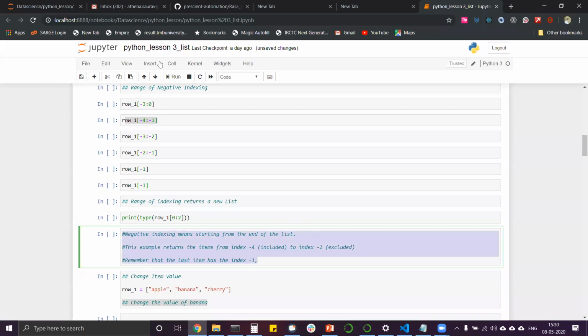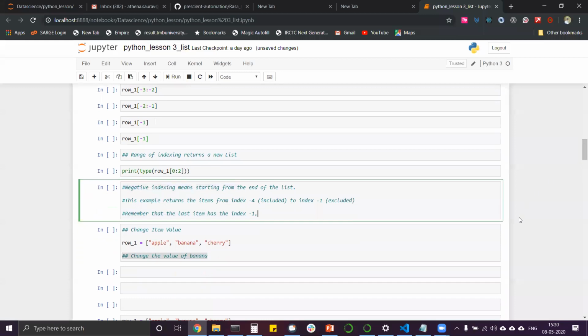I've already put these in the saved Jupyter notebooks. These comments I haven't changed, so you will get that already. Now let's start a new concept. How can we change the value of an item?